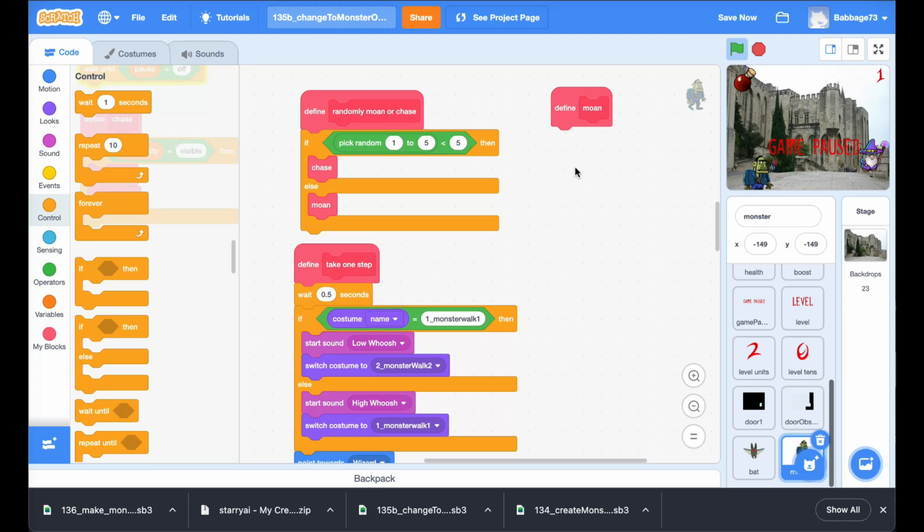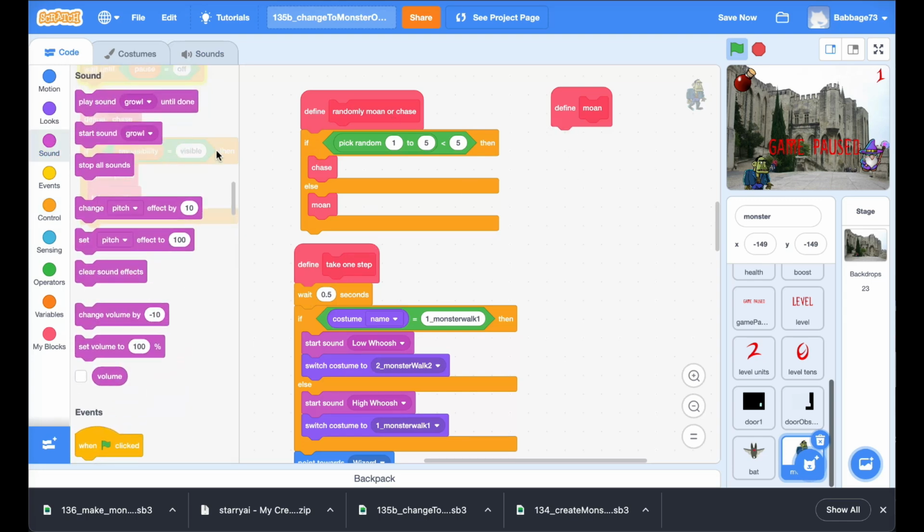And so now, when the monster moans, we want him to make the growl sound. Now I have a choice here. I can either play the sound growl until done, or play the sound growl, just start the sound growl. The difference is that starting the sound growl will allow other things to happen at the same time. But I can use play the sound growl until done as a way of making sure that this lasts a little while, so that he pauses for a little while and gives the wizard a chance to get away from him.